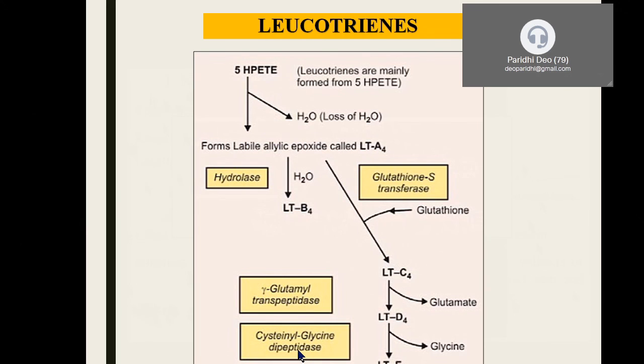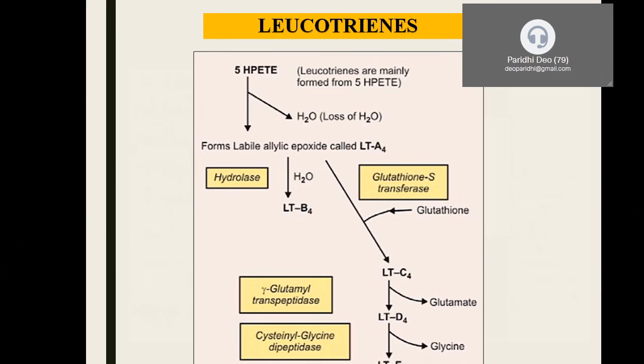Dipeptidase means it has to hydrolyze between the cysteine and glycine, because glutathione is a tripeptide. It is made up of cysteine, glutamate as well as glycine. At the first juncture, glutamate got released. Now the dipeptide bond remains between the cysteine and the glycine. Now it's going to break that. That's done by the cysteine-glycine dipeptidase. Thus it's going to release back the glycine. The cysteine still remains in the molecule, giving rise to leukotriene E4.